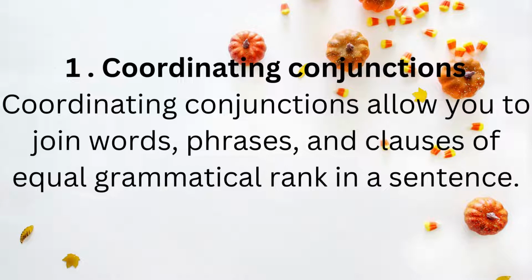So, the first one is the coordinating conjunction. In simple words, coordinating conjunctions join two simple sentences, which means they have the same grammatical rank. If these coordinating conjunctions are not used between two simple sentences, it doesn't matter to them. They can fully give their meaning without these coordinating conjunctions between them. So, coordinating conjunctions allow you to join words, phrases, and clauses of equal grammatical rank in a sentence.